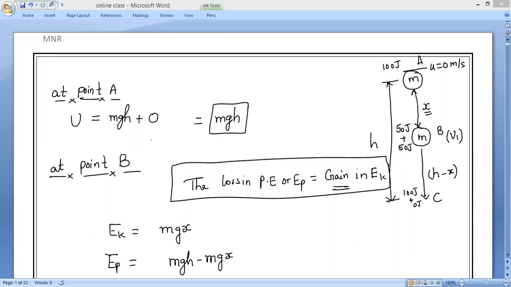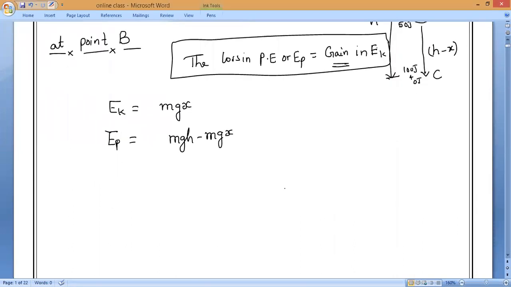Now, if we add these two at point B, what is the total or mechanical energy, Mr. Omar? Mechanical energy at point B is equal to the sum of kinetic plus potential, so mgh minus mgx plus mgx.